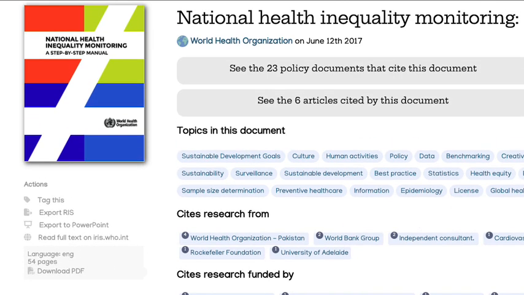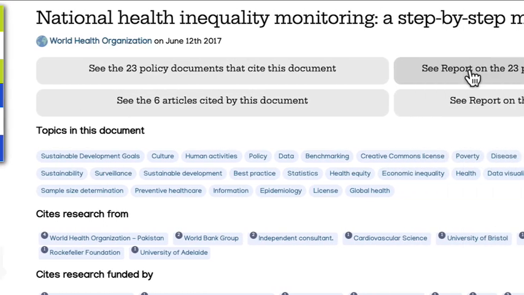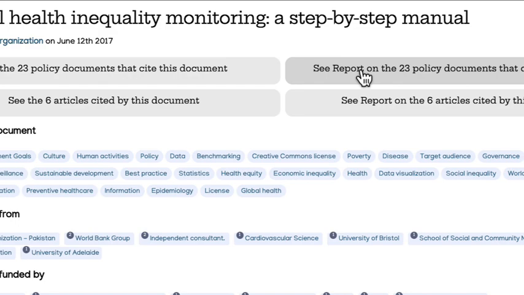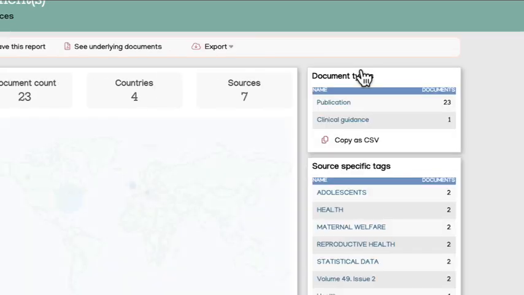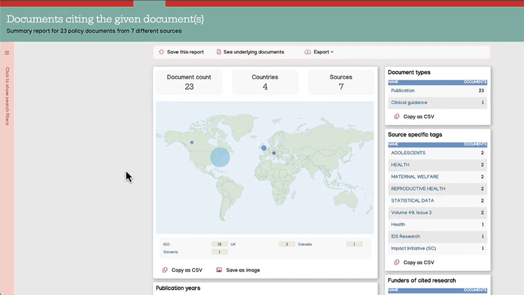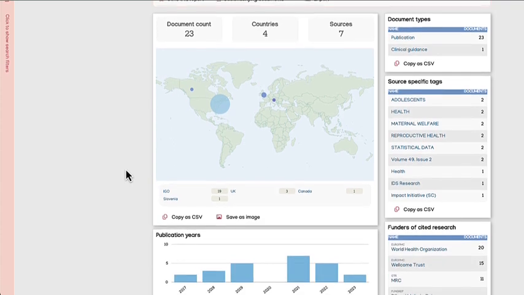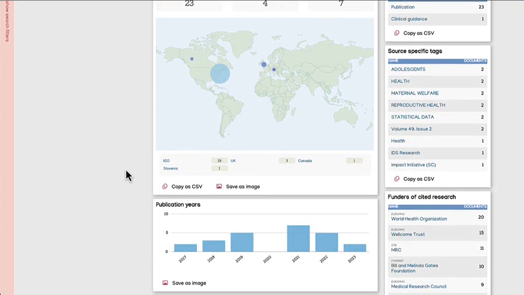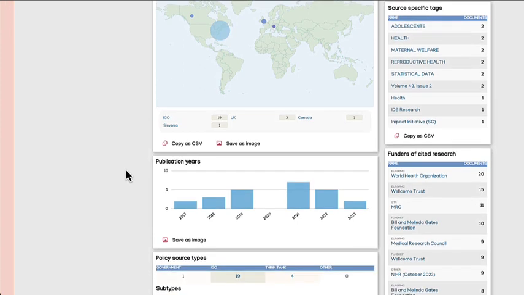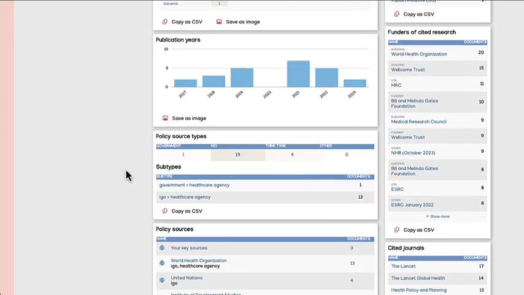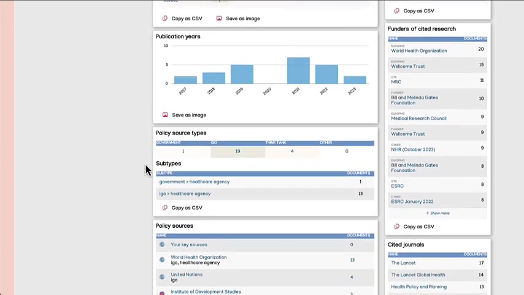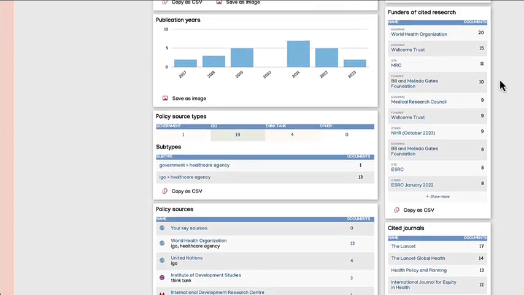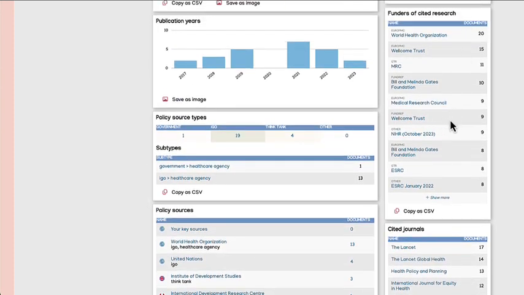We can also see a report on these documents. So if I want to see a report on the policy documents which cite this document, I can click on that and we can see the spread across, it's mainly IGOs, the UK, the publication years, policy source types, and the funders of the cited research.